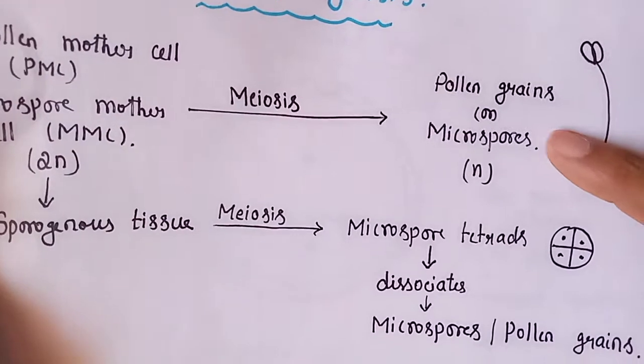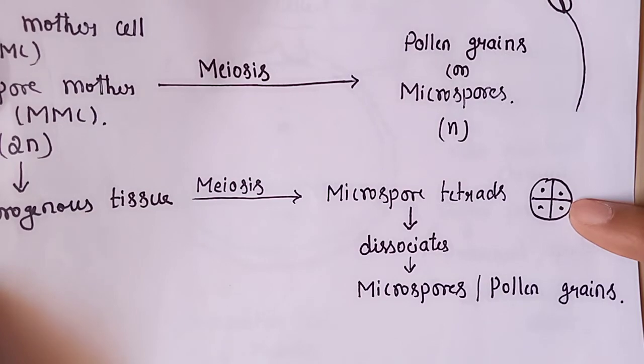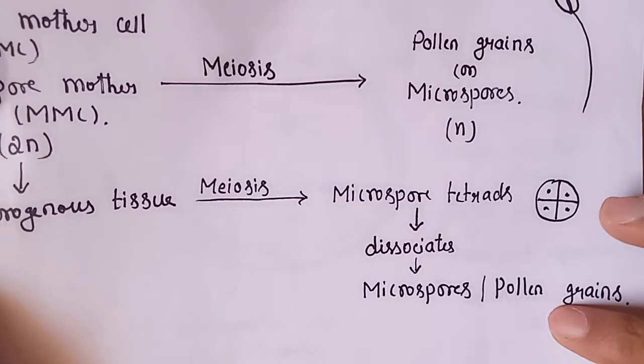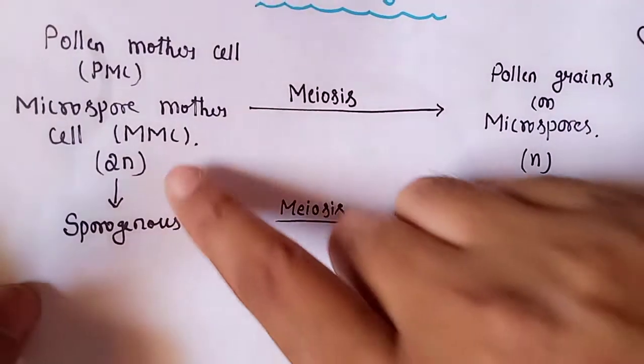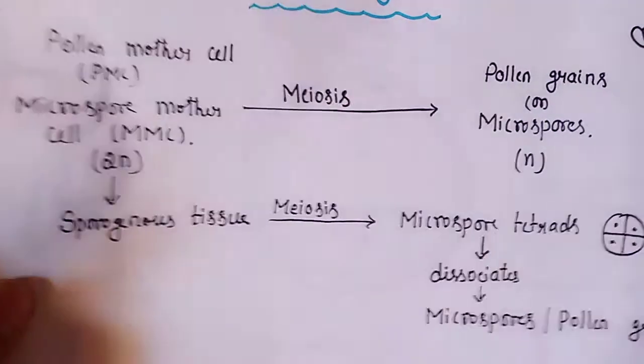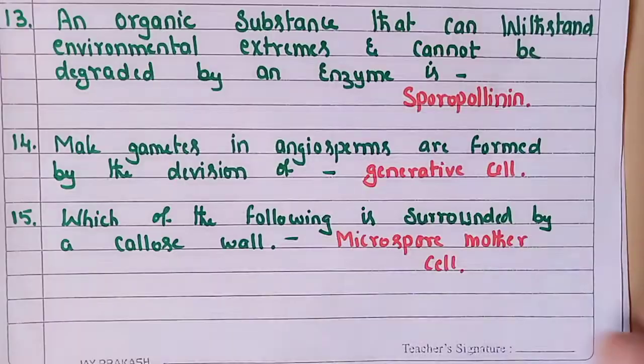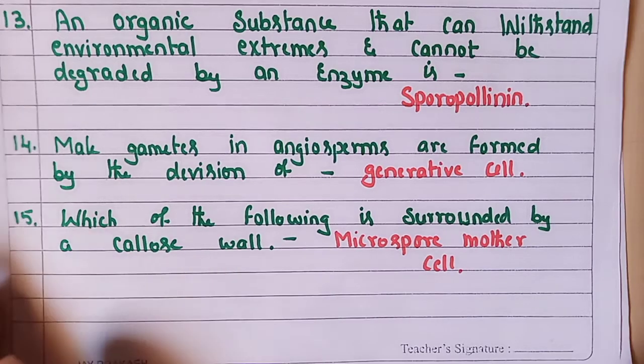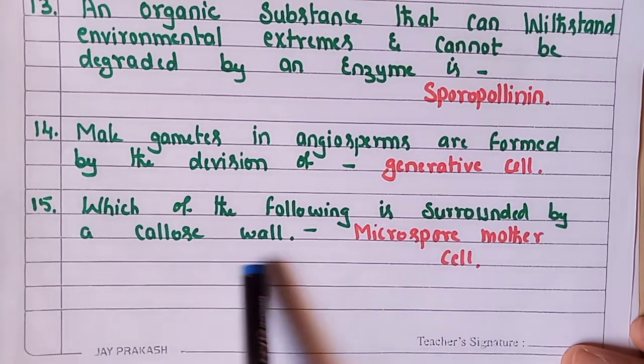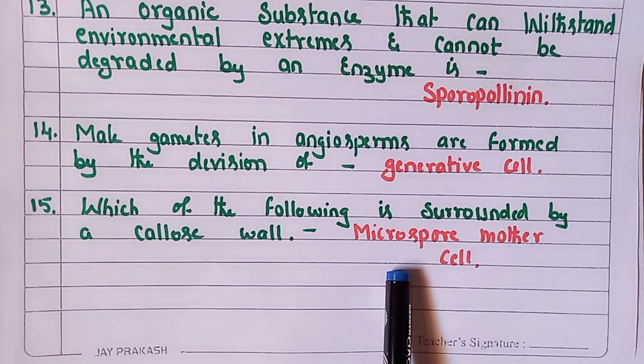Okay, so microspores are available in the form of a microspore tetrad. Further they dissociate to produce 4 pollen grains, means from one microspore mother cell we can get 4 pollen grains. So we can say, which of the following is surrounded by callose wall? It is the microspore mother cell or pollen mother cell.